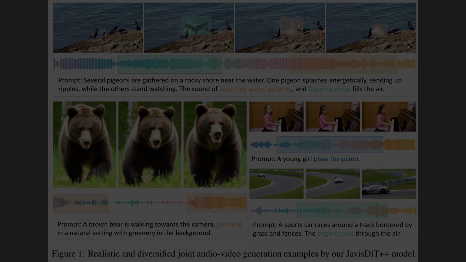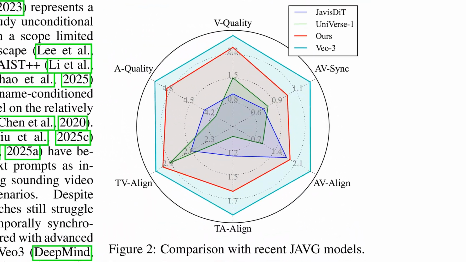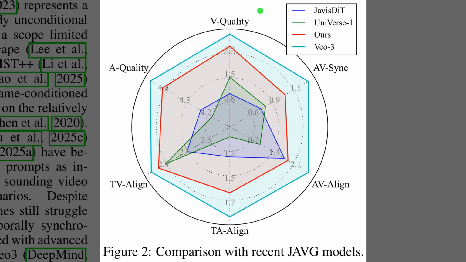semantics effectively. Well, Figure 2 quantifies this progress with a radar chart comparing the new framework against prior baselines and a top-tier proprietary system. The axes track 6 metrics, including video quality, audio quality, and synchronization. Notice the small inner shapes formed by the blue and green lines, which represent previous methods like JavisDiT and Universe 1. In contrast, the red line for JavisDiT++ expands significantly outward to cover a much larger area. This comprehensive gain nearly closes the gap with the commercial VO3 model, represented by the outer cyan boundary.